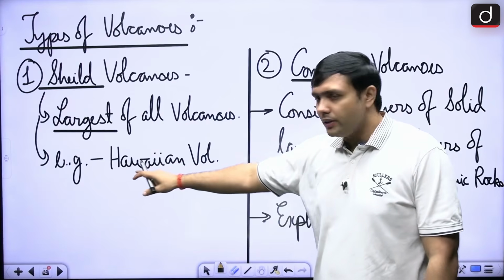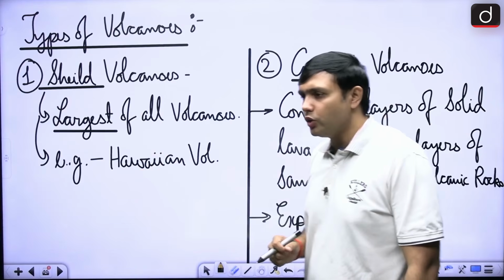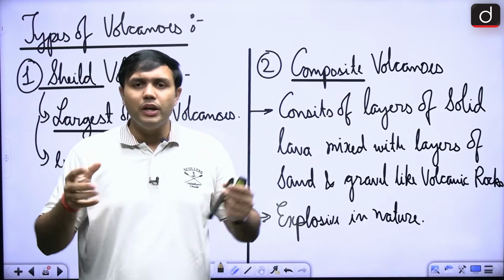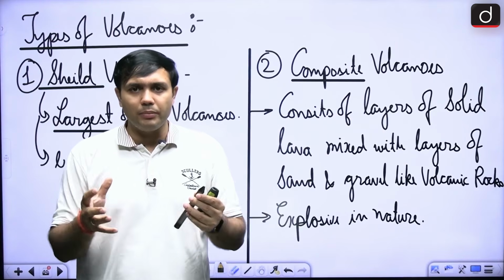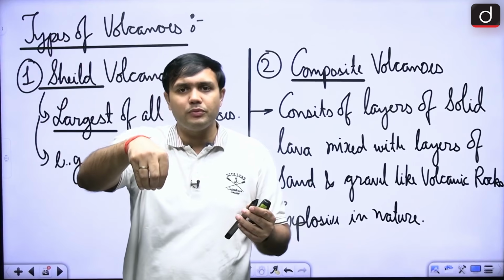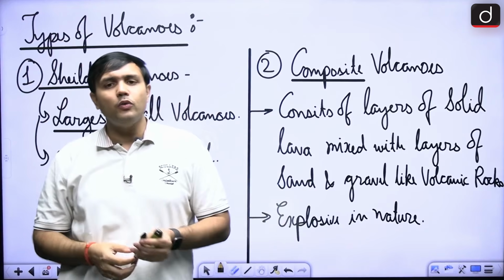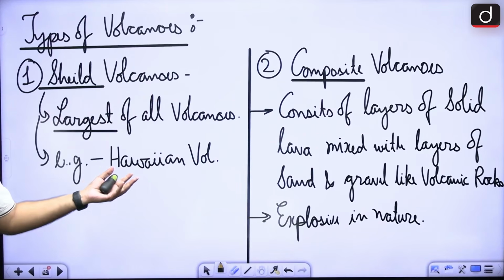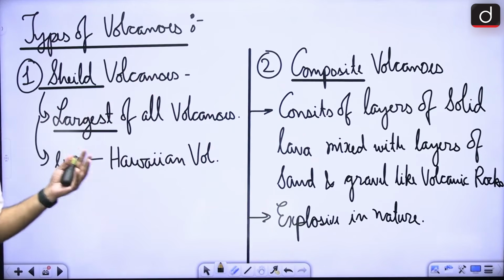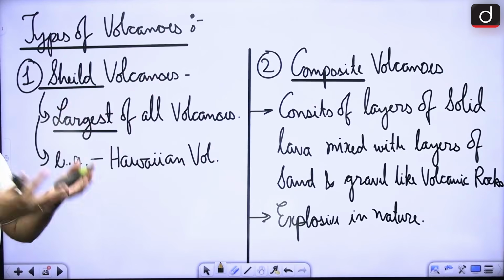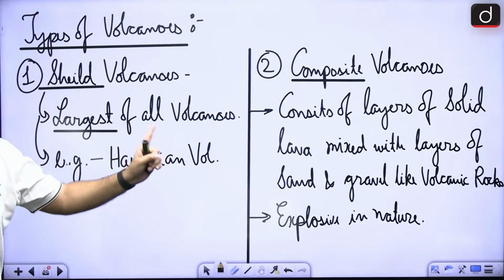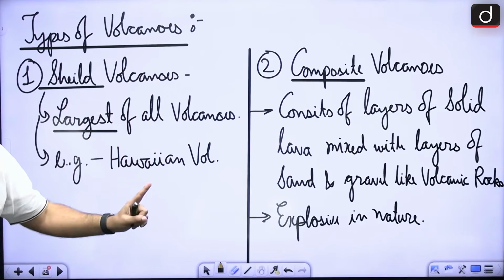Now, one example would be the Hawaiian volcanoes. Now, the Hawaiian volcano is not around a particular region where there are plate movements happening. It is right in the middle of the Pacific plate, but still because of hotspot volcanism, the type of the volcano is a shield volcano. It is the largest of all volcanoes, but we are not saying it is the most explosive. We are saying it is the largest, right?